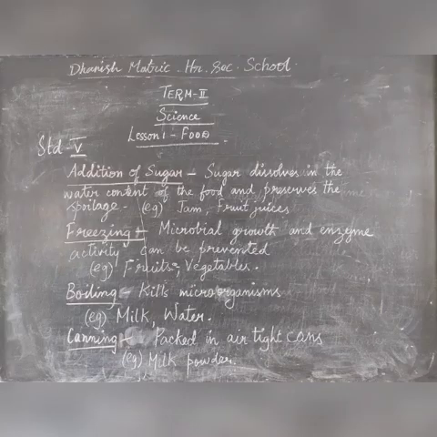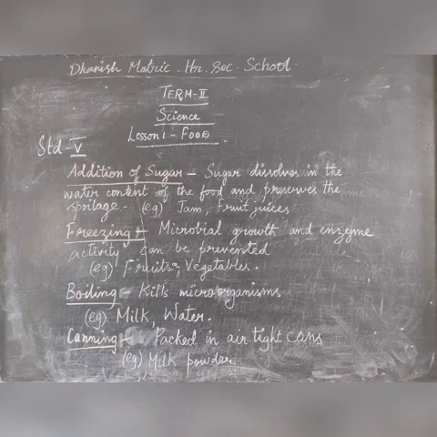Addition of sugar. When sugar is added to food, it dissolves in the water content of the food and preserves the food items from spoilage. Example, jam, fruit juice. In jam and fruit juice, they add sugar to preserve the food from spoilage.